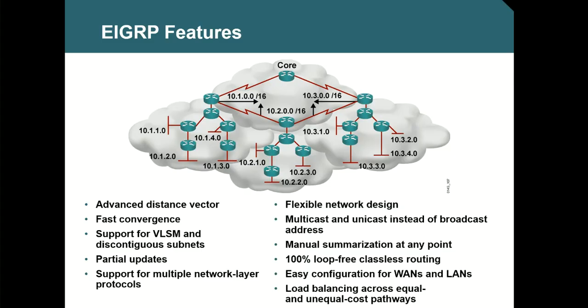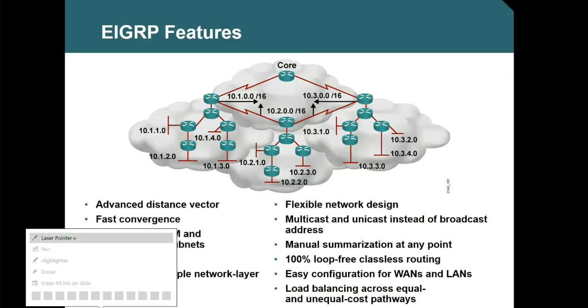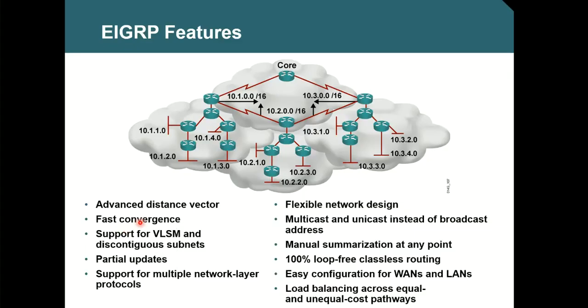Next, the autonomous system may be of any size up to 255. See, normal distance vector protocols like RIP don't support more than 15 hops. But this one is also a distance vector, but we call it an advanced distance vector.